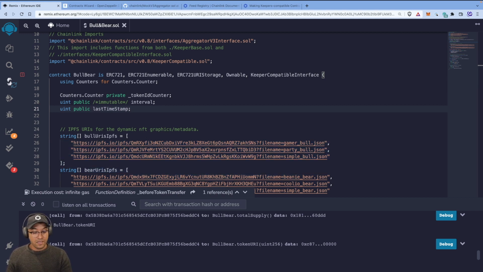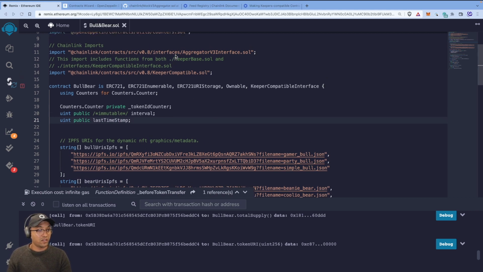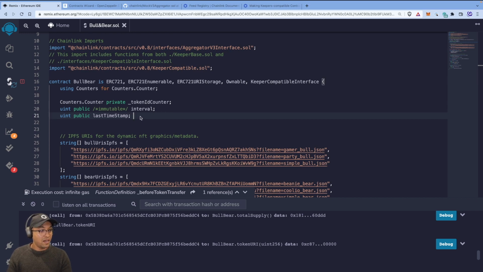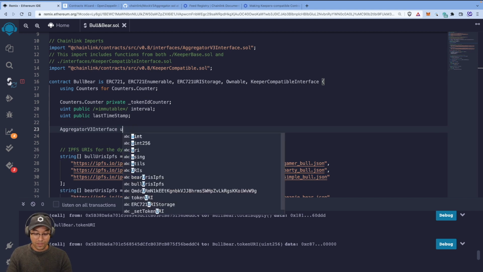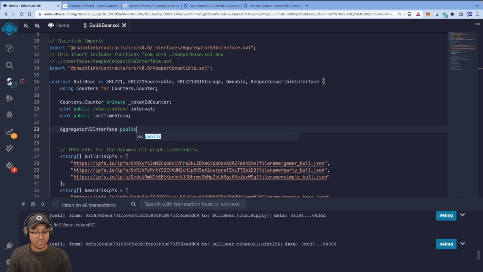Okay, I'm going to take the opportunity to add a couple more things. One is, since we already got this aggregator v3 interface, why don't I just add it here? I'm going to say aggregator v3 interface, there we go. We're going to give this a variable, and it's public, so we can always inspect it.